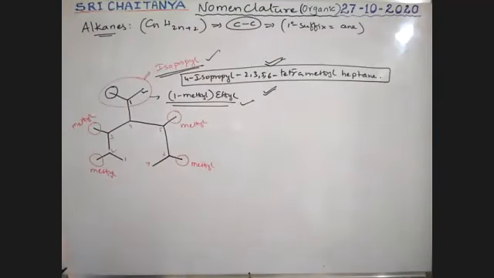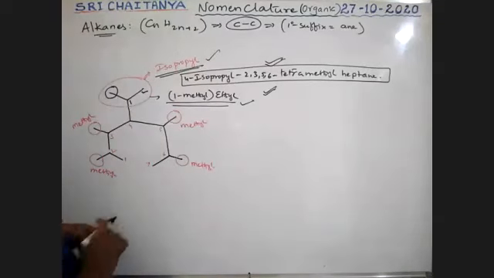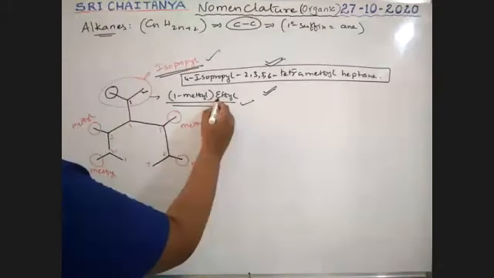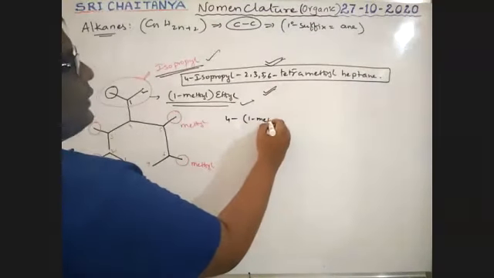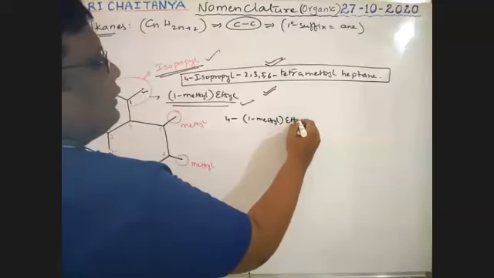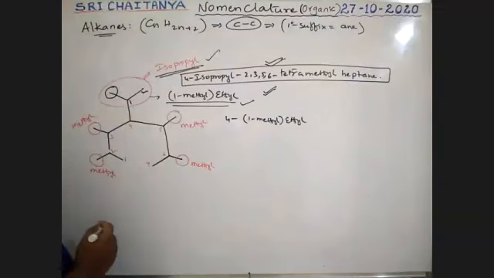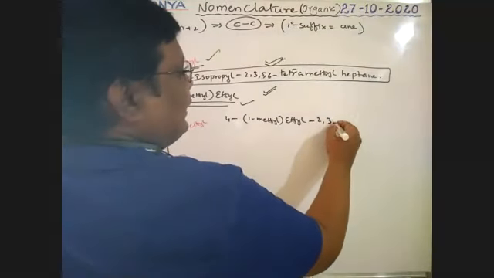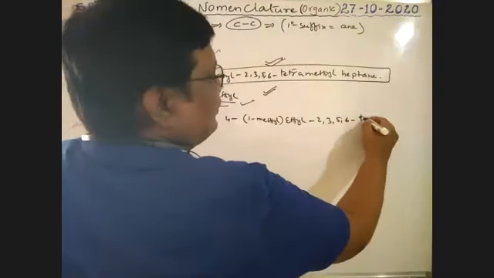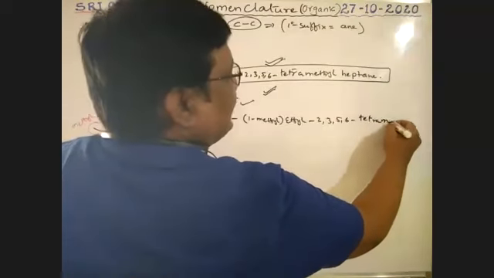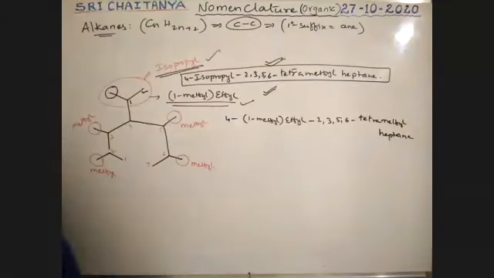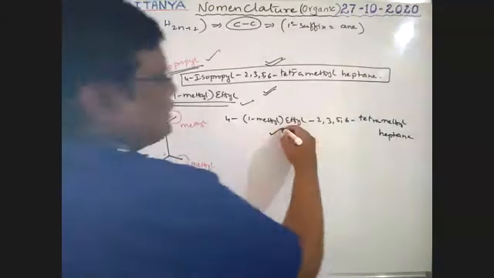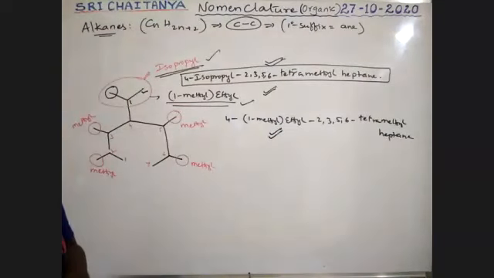At the same time, how to write? It is ethyl, first start. That is 4-(1-methyl ethyl)-2,3,5,6-tetramethyl heptane. This name is also accepted. Both the names are accepted in your IUPAC system.